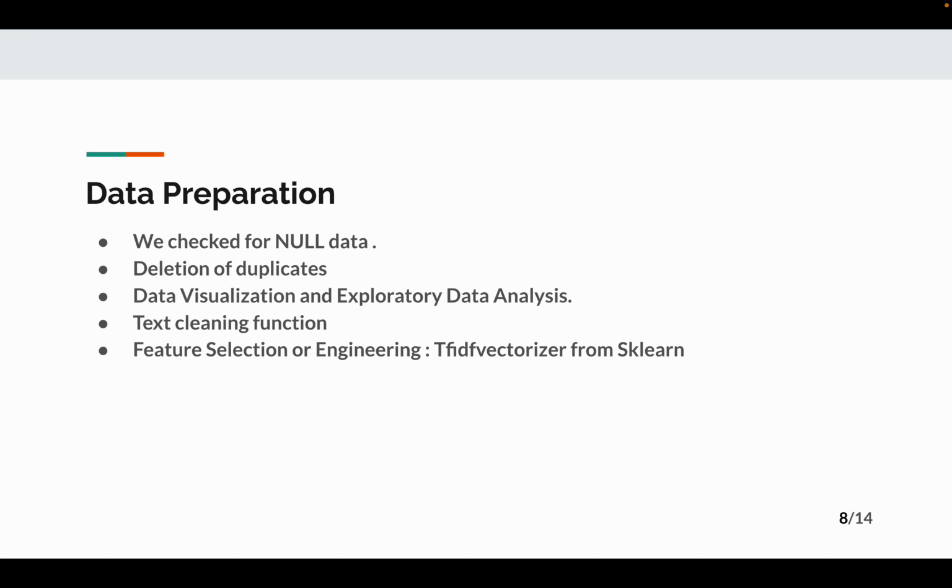We did various steps for the data preparation. We checked for null data, we deleted the duplicates, we visualized and did exploratory data analysis, we cleaned the input data, and for the feature selection or feature engineering, we used the TF-IDF vectorizer, which is an abbreviation for term frequency inverse document frequency. This is a very common algorithm to transform text into a meaningful representation of numbers, which is used to fit machine learning algorithms for prediction.